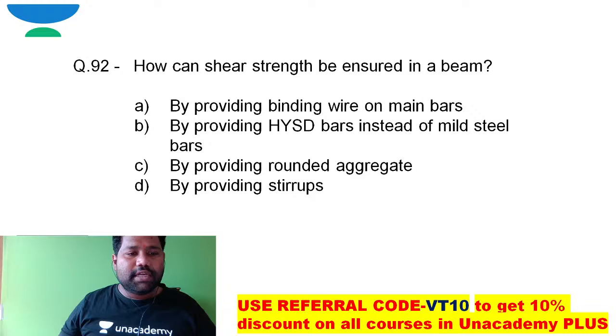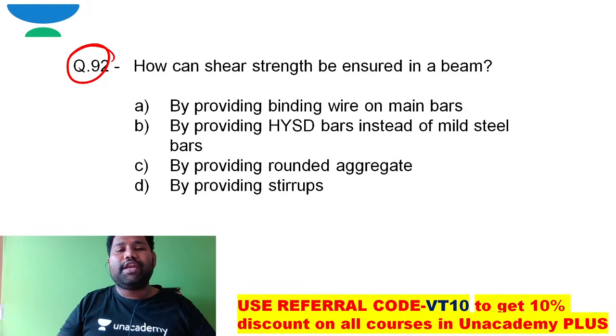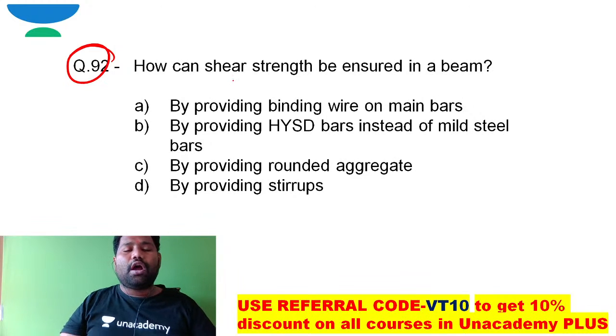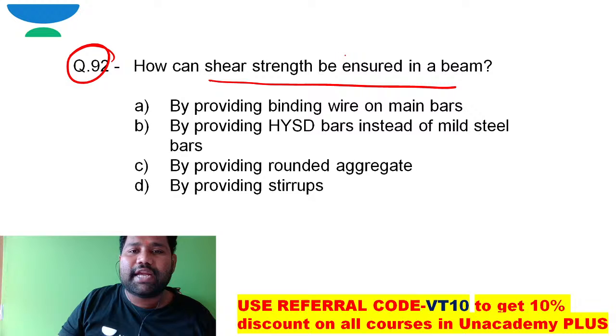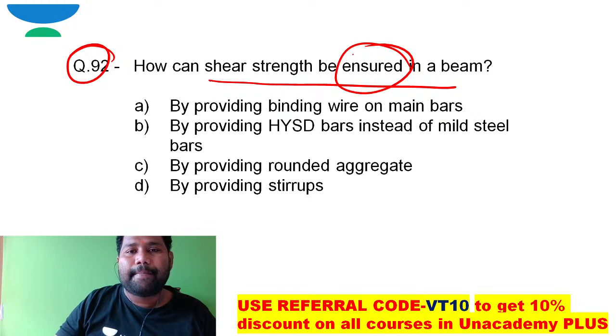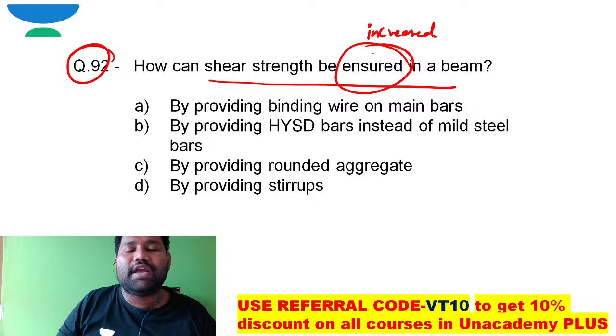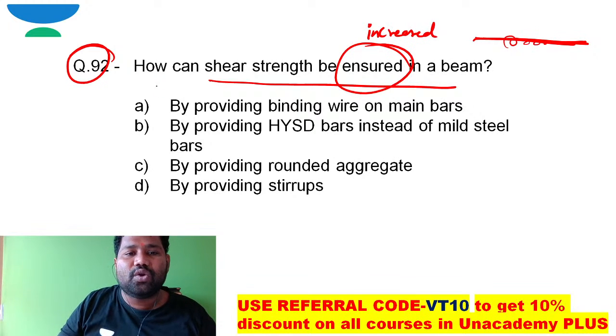I hope you are able to see the next question. How can shear strength be ensured in a beam? Ensured in the sense, how can we increase the shear strength in a beam? In a beam, by providing binding wire on main bars, if this is the main bar, can I increase the shear strength? No.